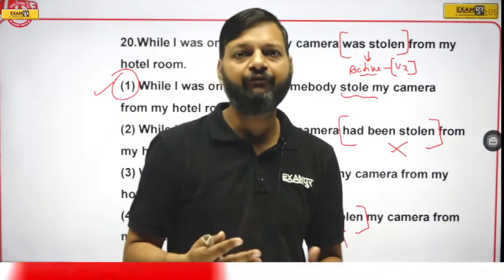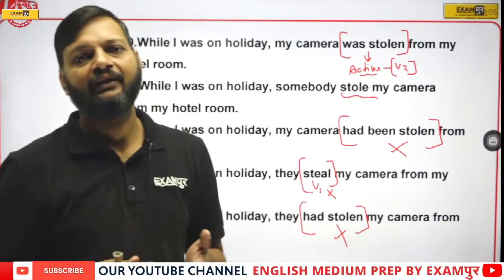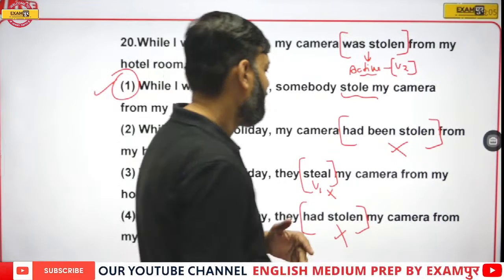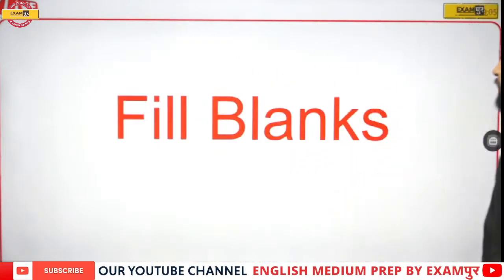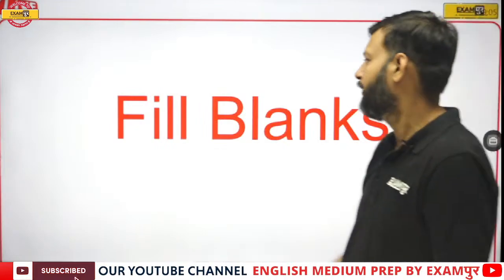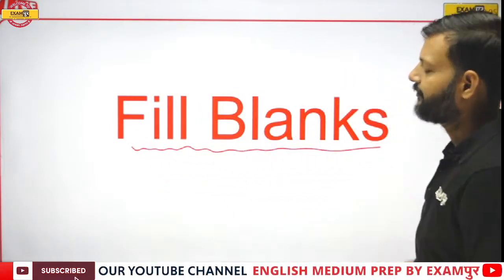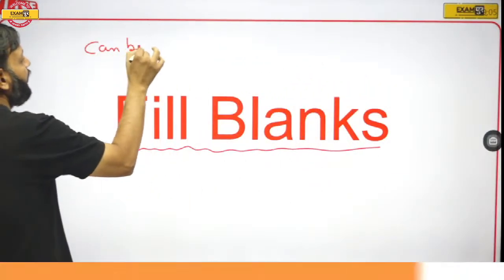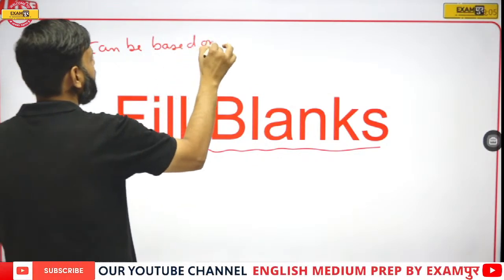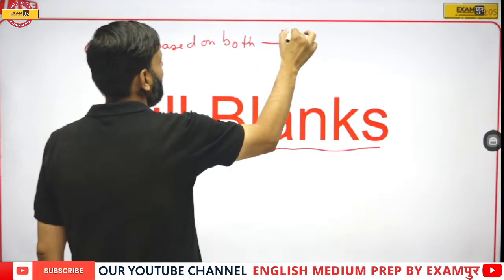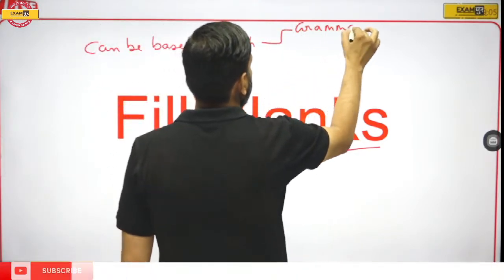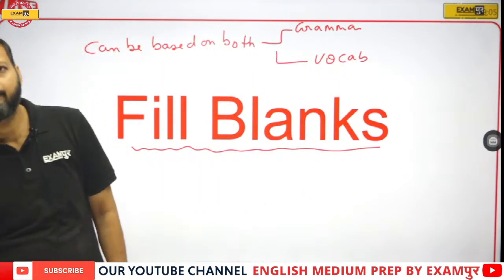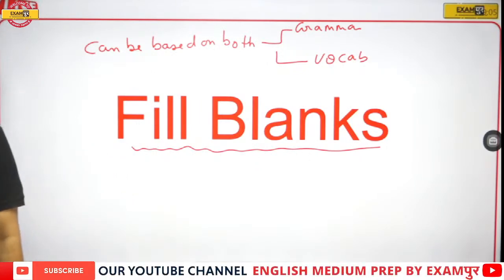Now let's move towards the next section. If active and passive and direct indirect have been solved and you do not have any doubt, the next section is fill blanks. And always remember that fill blanks can be based on both grammar and vocab.